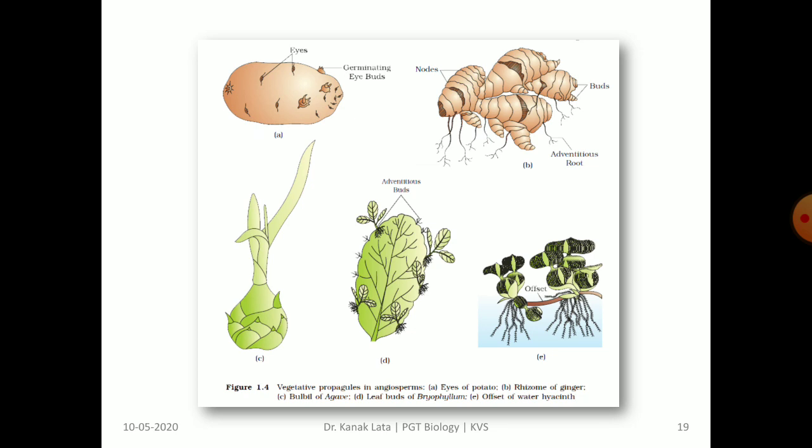The given figure shows the vegetative propagules in angiosperms. It shows the eye of potato, rhizome of ginger, bulbil of agave, leaf buds of bryophyllum, and offset of water hyacinth.